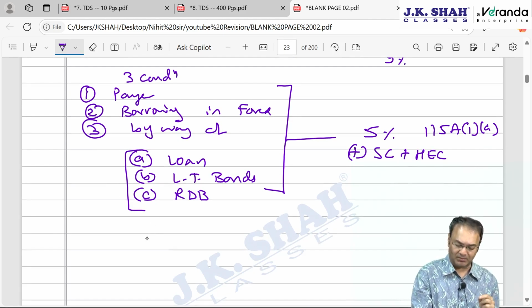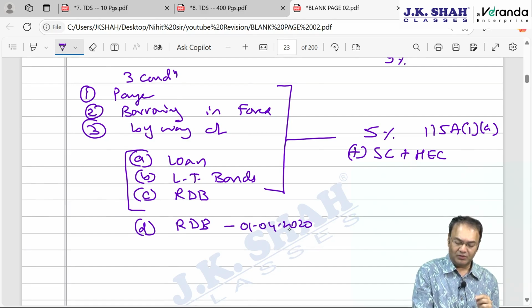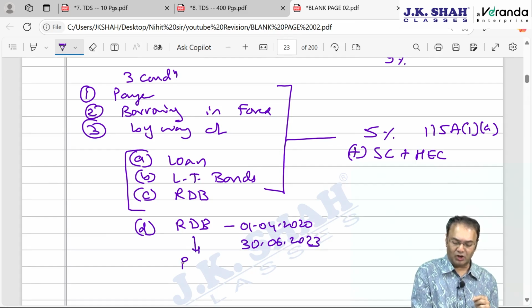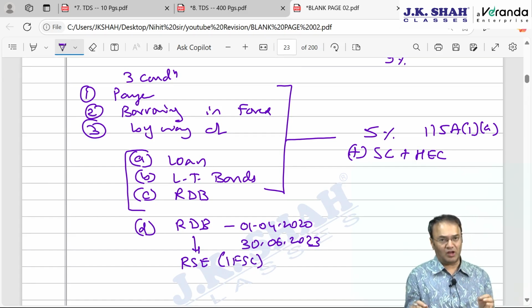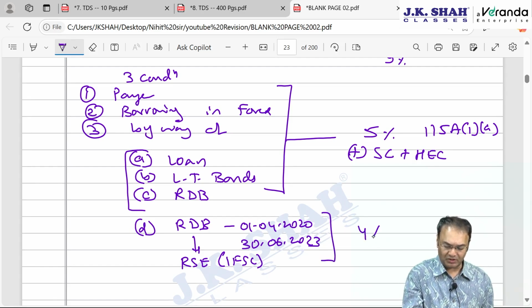When will 9% apply? So in case if the loan is taken or the borrowing is made by way of issue of rupee denominated bonds between 1st April 2020 to 30th June 2023, and these bonds are listed only on a recognized stock exchange located in International Financial Service Center, listed only on a recognized stock exchange located in IFSC, then 4%.